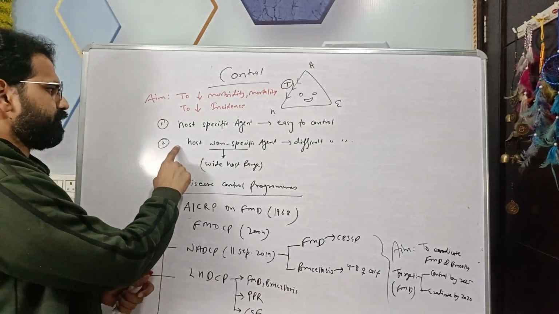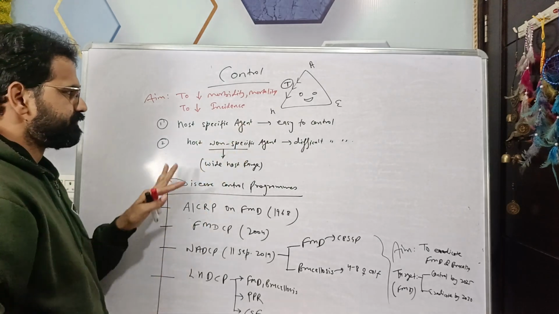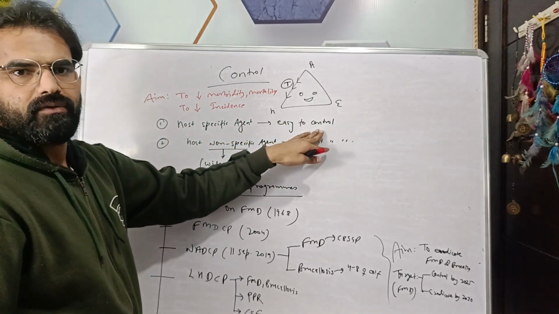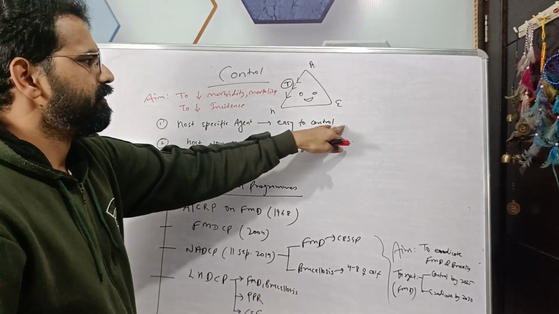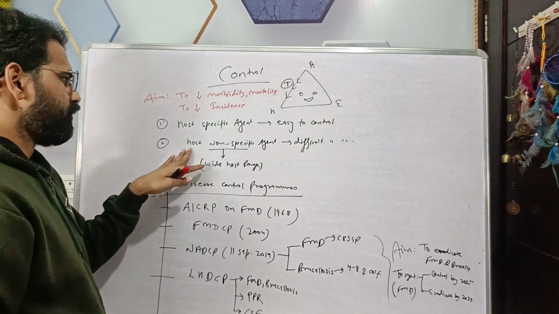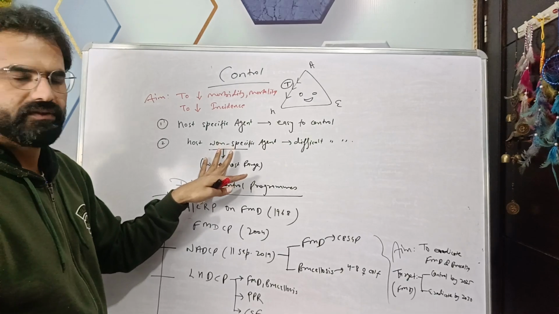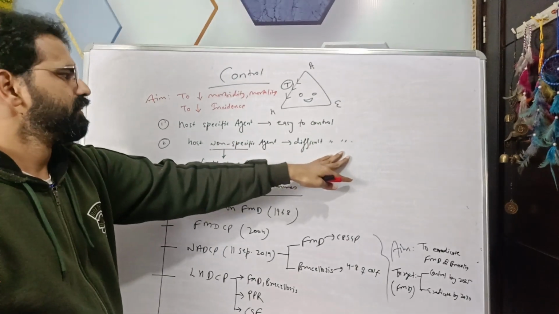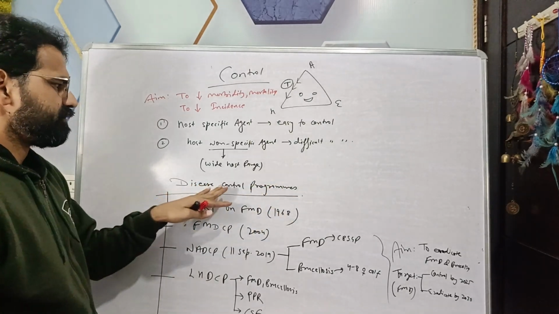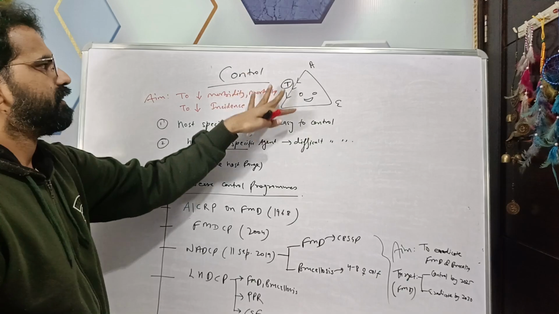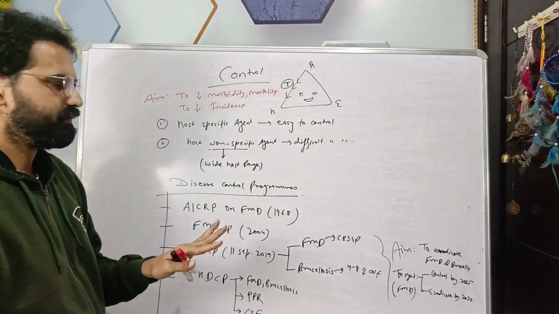So there are two important points related with the control. Host specific agents, they are easy to control. For example, bacterial infection, they are easy to control with antimicrobial therapy. Host non-specific agents, which have wide host range, vector range, they are difficult to control. Then the Government of India is running some disease control programs where they are trying to control the disease and ultimately to eradicate the disease.